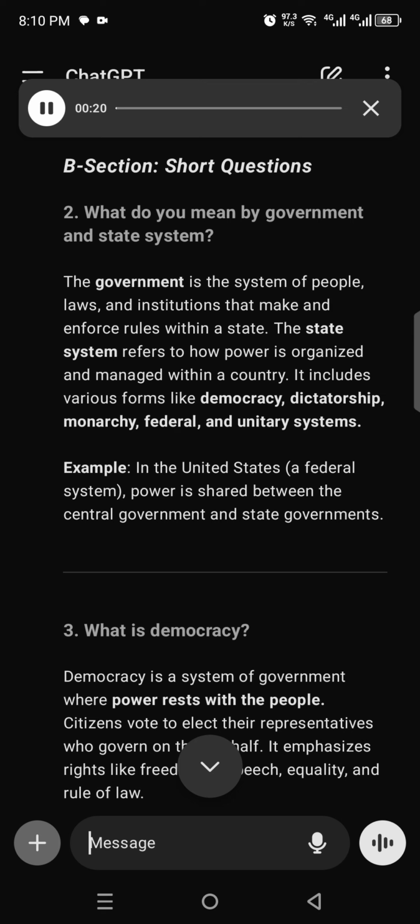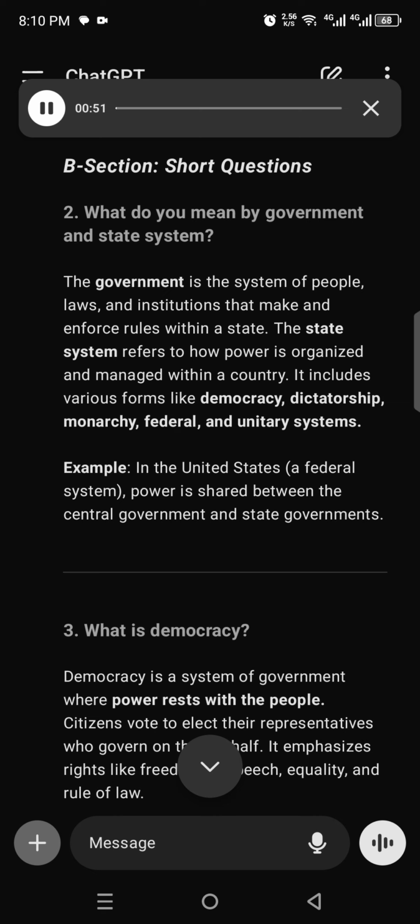2. What do you mean by government and state system? The government is the system of people, laws, and institutions that make and enforce rules within a state. The state system refers to how power is organized and managed within a country. It includes various forms like democracy, dictatorship, monarchy, federal, and unitary systems. In the United States, a federal system, power is shared between the central government and state governments.